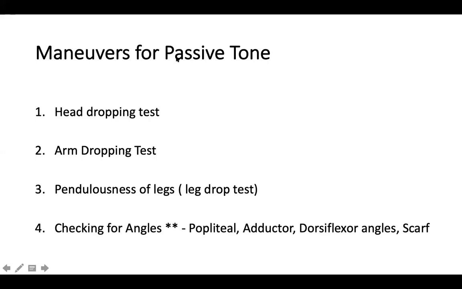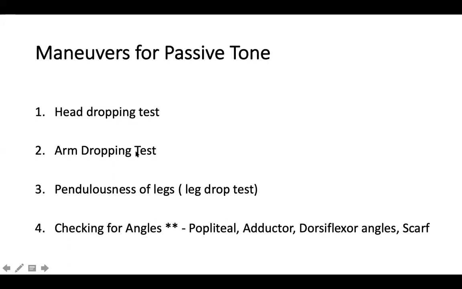So what is passive tone? You can drop the head, you can drop the arms, you can drop the legs. These are all called drop tests. For example, in the head dropping test, I keep one hand behind the head of the patient, and with the other hand, I lift the head and drop it from above. And I see whether he's able to come down. Generally, children come down on their head. If they are able to resist that head dropping, there is probably some spasticity or rigidity in the truncal muscles.